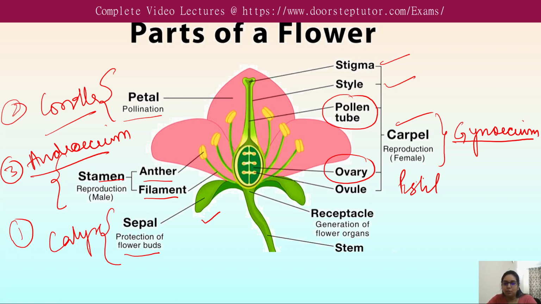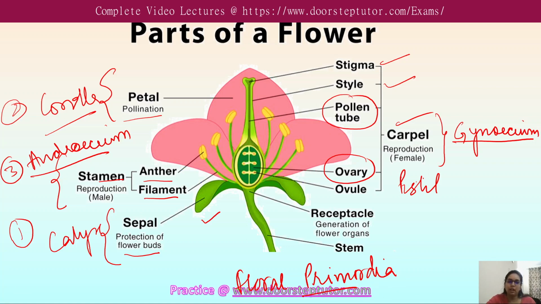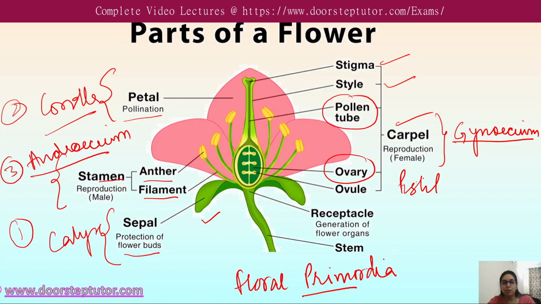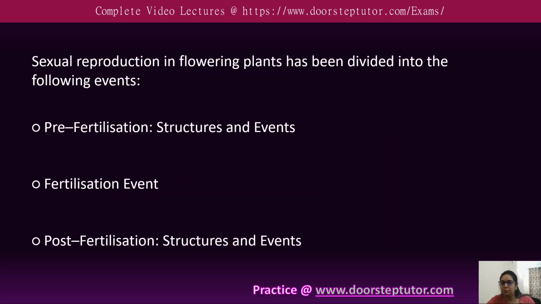Now, the formations and the modifications generally take place in the flower. We know that the formation of the flower involves various structural as well as hormonal changes. These changes lead to the modification of the floral primordia, which results in the arrangement of the different whorls within a flower. So this is how the different arrangement and modification results in the flower arrangement.